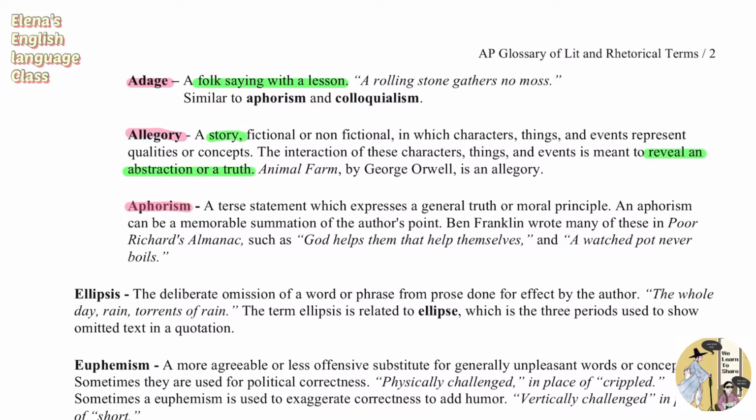And an aphorism is a terse statement which expresses a general truth or moral principle. An aphorism can be a memorable summation of the author's points. Ben Franklin wrote many of these, such as God helps them that help themselves, and a watched pot never boils.